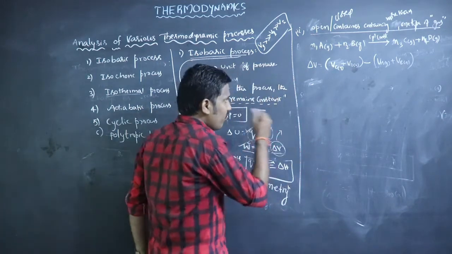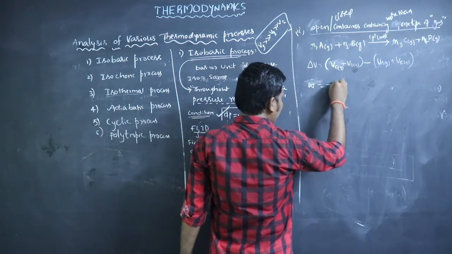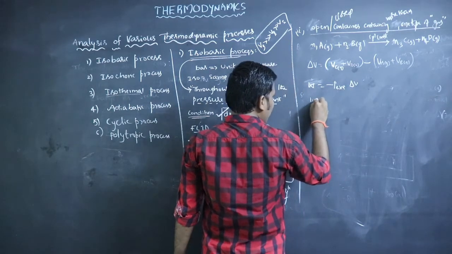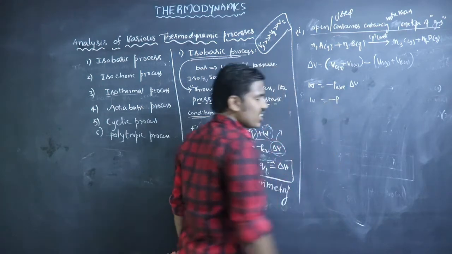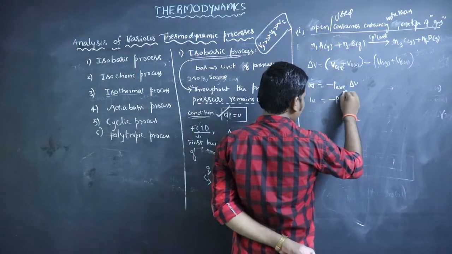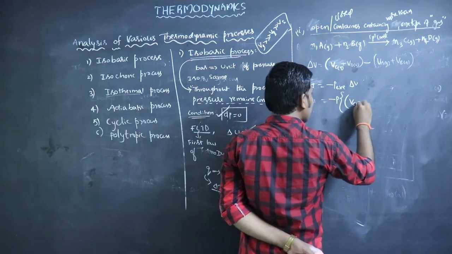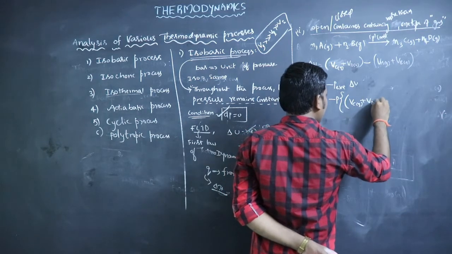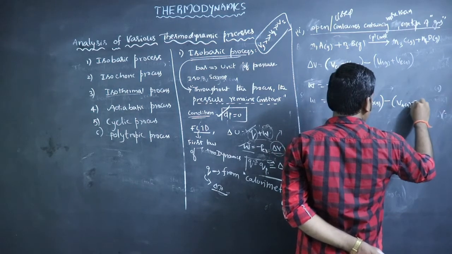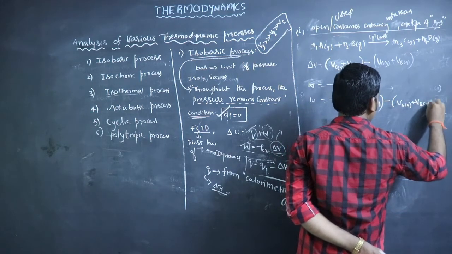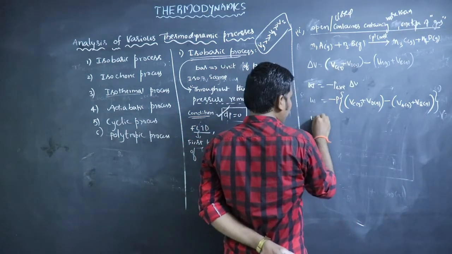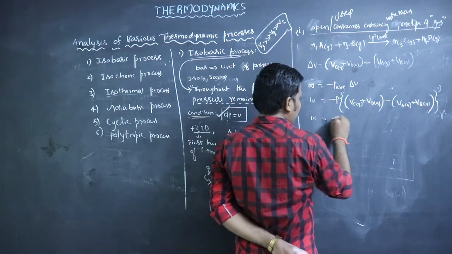So what is the formula for work done? Work done equals minus P external into delta V. So W equals minus P external. In case of P external, simply we use the notation P. And what is delta V? Volume of C gas plus volume of D gas minus volume of A gas plus volume of B gas. So multiply this P with the volumes.